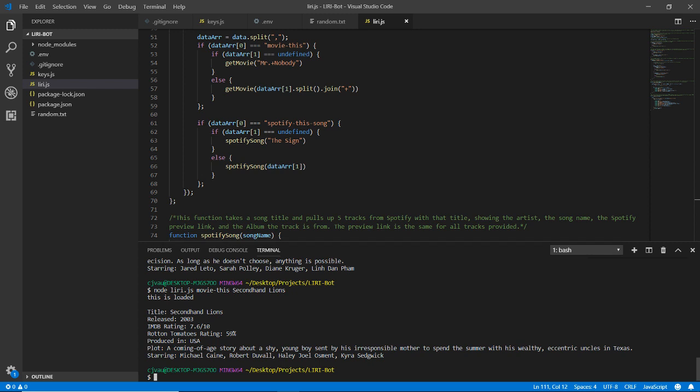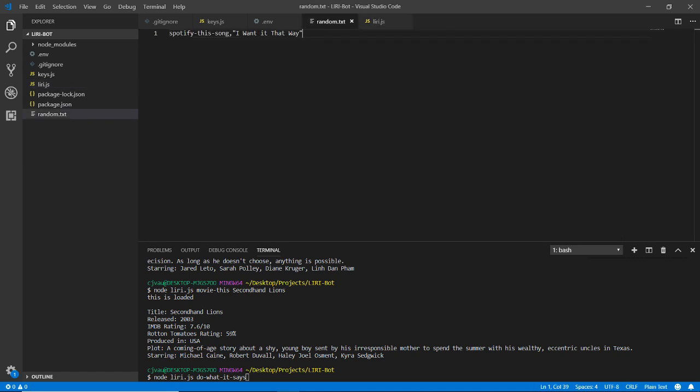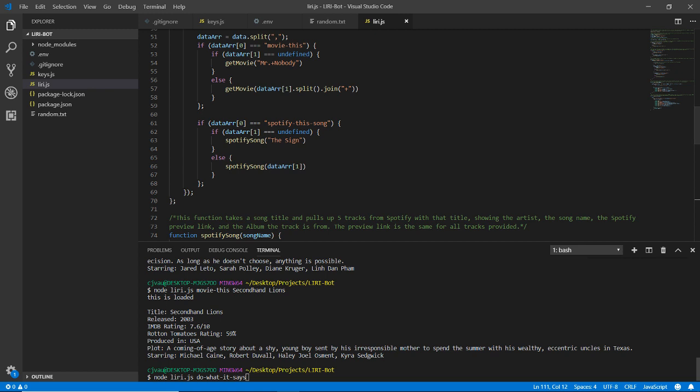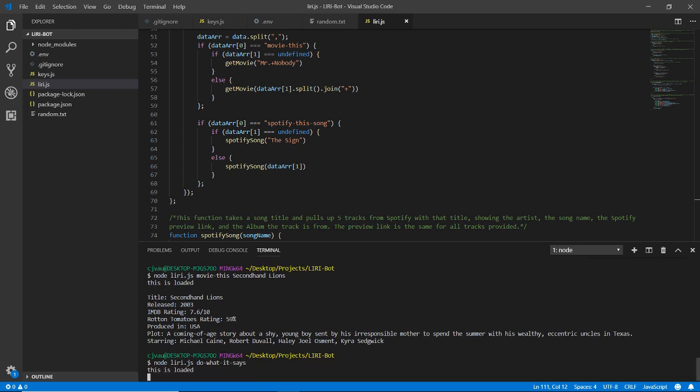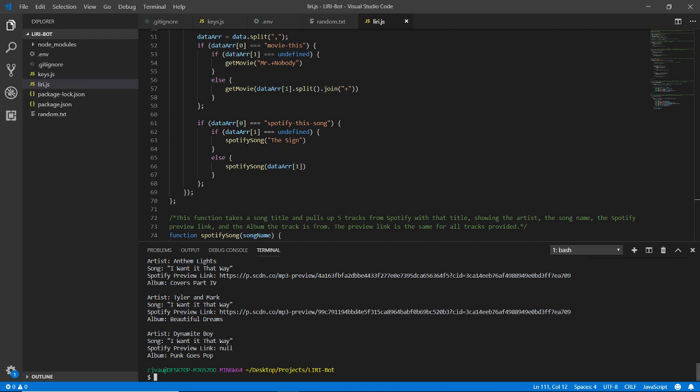Now we can just do what it says. If it works, we do what it says. It should take the command Spotify this song for I Want It That Way. And sure enough, here we are.